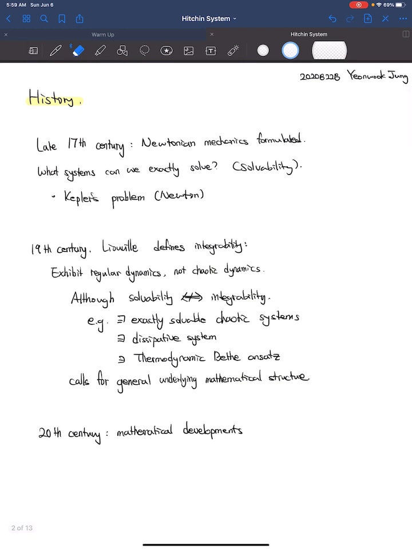As we learned in classical mechanics, we focus on exactly solvable systems. From the historical perspective, finding and solving exactly solvable systems were major goals of Newtonian mechanics, formulated in late 17th century. The chief example of an exactly solvable system was Kepler's problem, yielding a multitude of successful predictions in celestial mechanics. In the 19th century, Joseph Liouville introduced the notion of integrability, which means that the system exhibits regular dynamics, not chaotic dynamics.